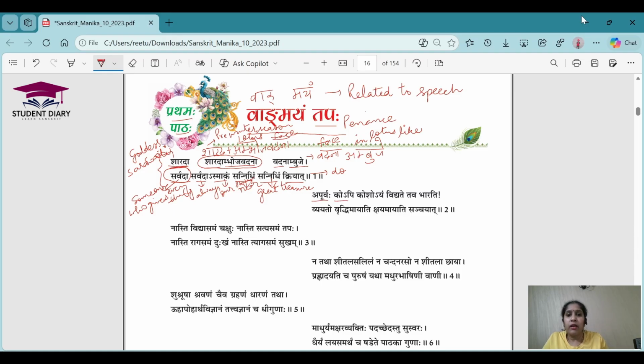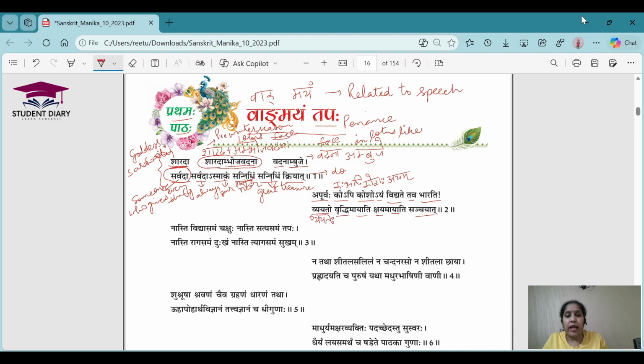Apurvaha kaha api koshah ayam vidyate tav bharati, vyayatah vriddhim ayati kshayam ayati sanchayat. Apurvah. Ko api is written as kah api. If you do the sandhi, koshah ayam. Kosho ayam is koshah ayam. Vidyate tav bharati. Vyayato is written, right? So according to Utva Sandhi, if you split it, it will be vyayatah.